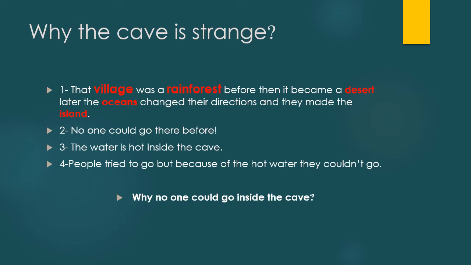After many days, the children searched. They read many books about this cave in their library and, of course, in school. Then they found out the answer. Do you find the answer too or not? Let's go and see what was the answer.